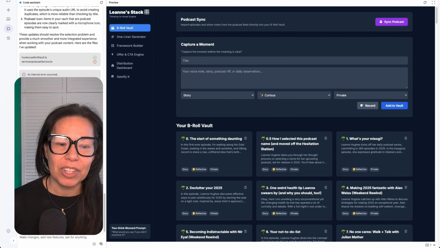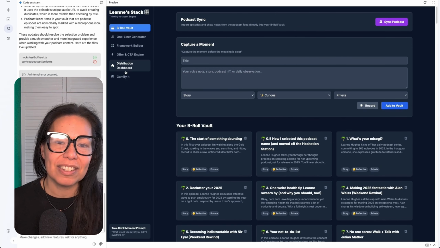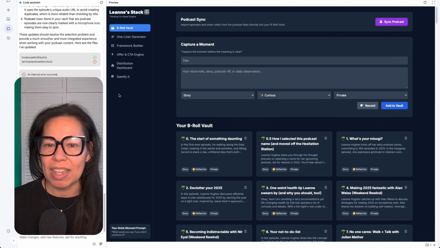And by the way, I've got these things here like one-liner generator. I can change all these. Like I could just say, pattern recognizer, what themes are emerging here. I could possibly even have a tab around market research. Hey, pull in the latest Google trends based on this audience and what they're talking about.